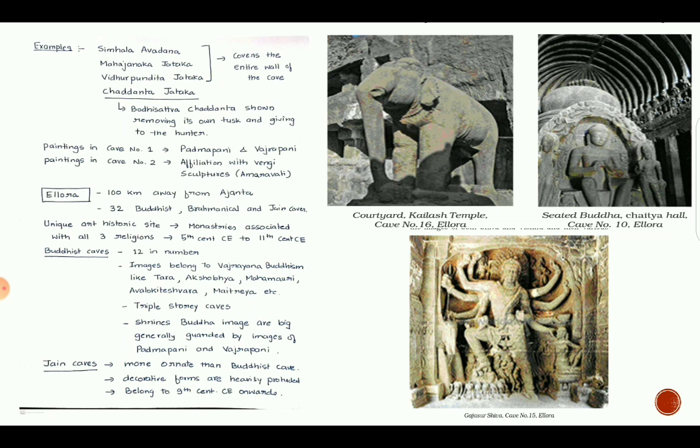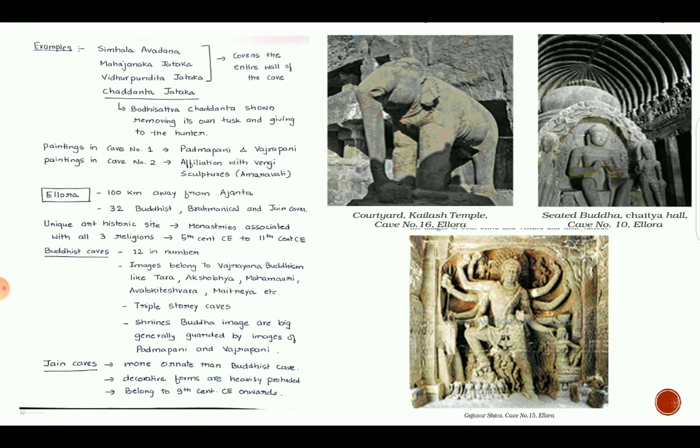The first three cover the entire wall of the cave. These are huge Jataka stories depicted on a single wall, each on a single wall, and the story is too vast that it covers the entire wall of the cave. The important feature of Chadanta Jataka was the Bodhisattva Chadanta, who was an elephant, shown removing his own tusk and giving it to the hunter. These small stories are depicted in these pictures.